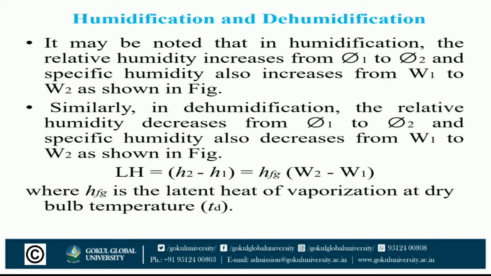In humidification, the change in enthalpy is H2 minus H1 on psychrometric chart. We also say LH means latent heat, because here dry bulb temperature is constant. LH is equal to H2 minus H1 is equal to hfg (W2 minus W1), where hfg is the latent heat of vaporization at dry bulb temperature TDB.